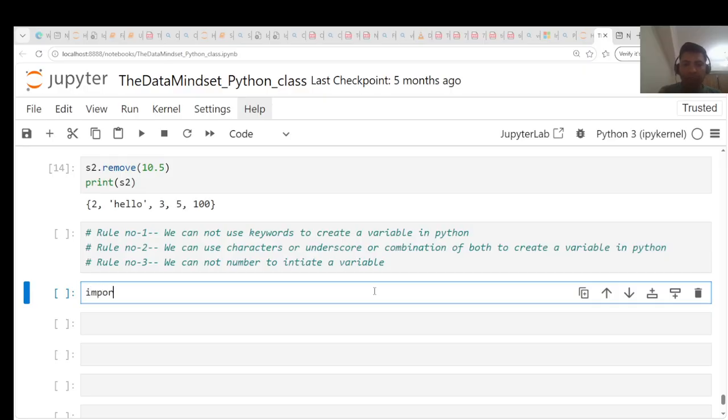I'm going to import a module called keyword, and I execute this module.